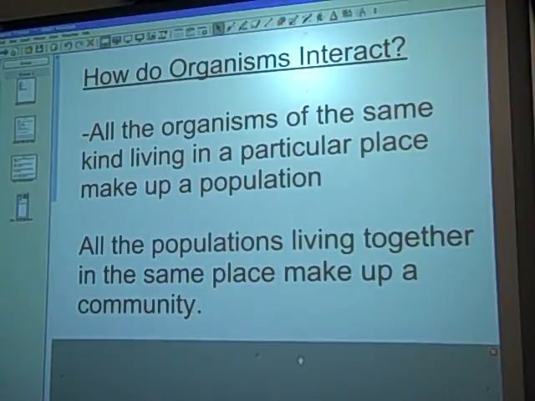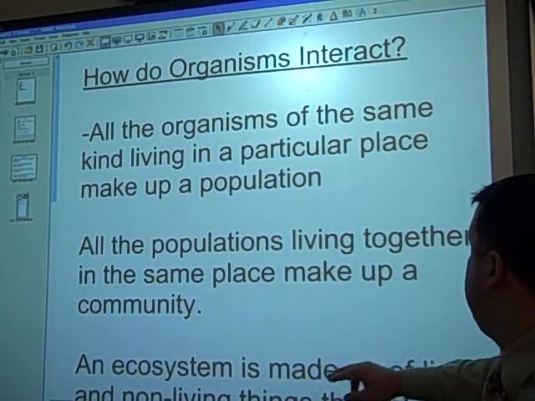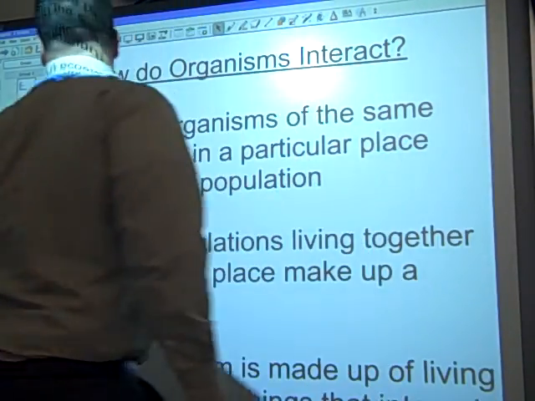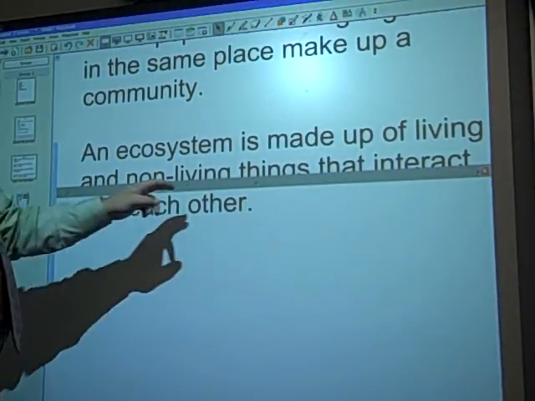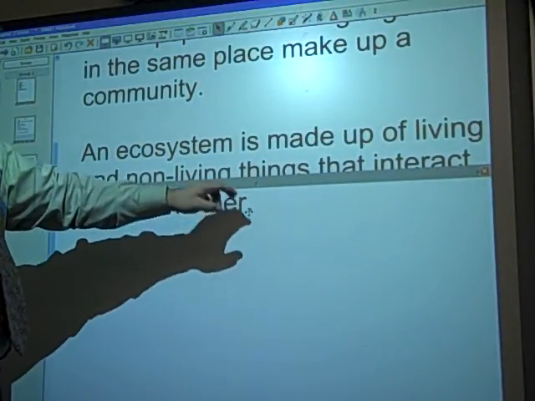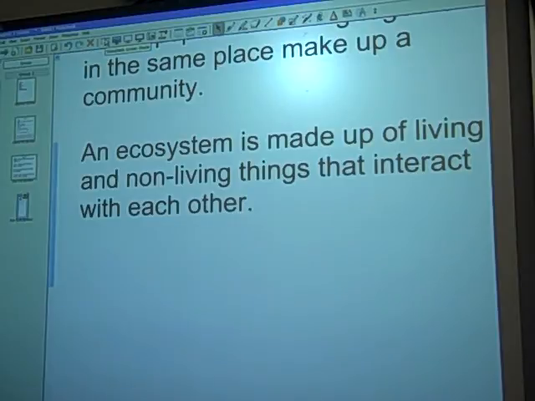Nod your head up and down if you understand. Shake your head left and right if you don't understand. Okay, we're good. An ecosystem is made up of living and non-living things that interact with each other.